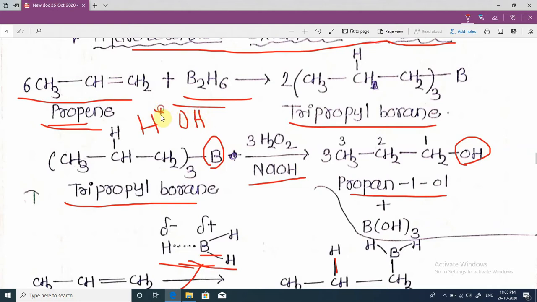This is H plus and OH minus. So the negative part of the reagent attaches to that unsaturated carbon atom of the alkene which carries fewer hydrogen atoms. That is Markovnikov's rule.